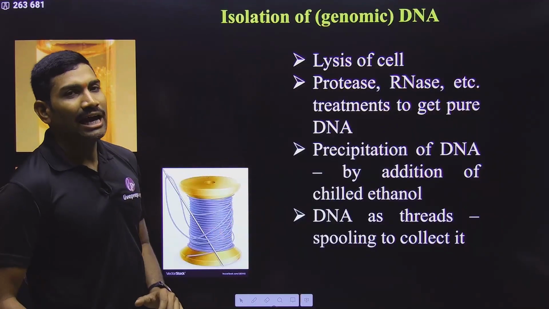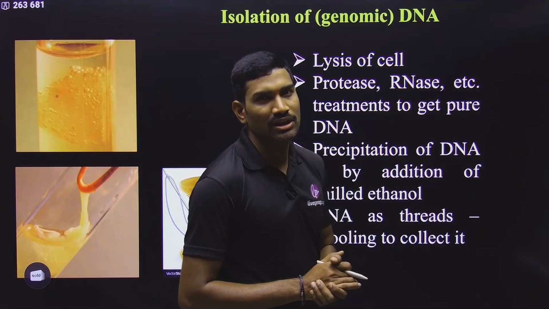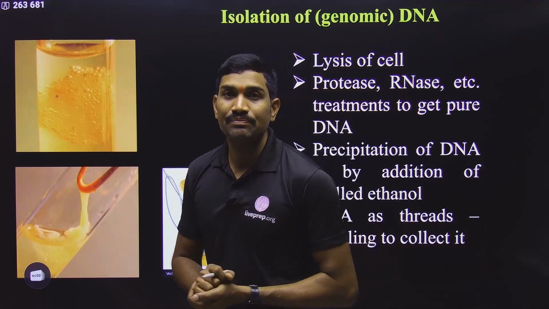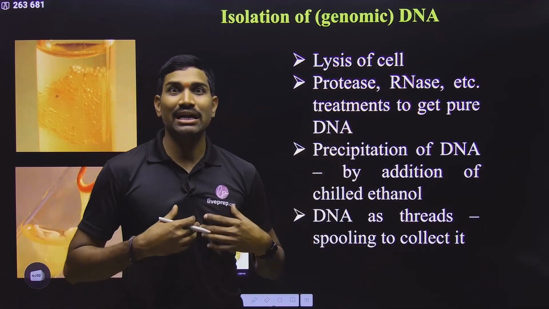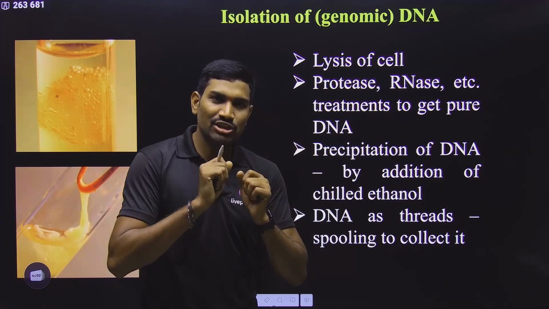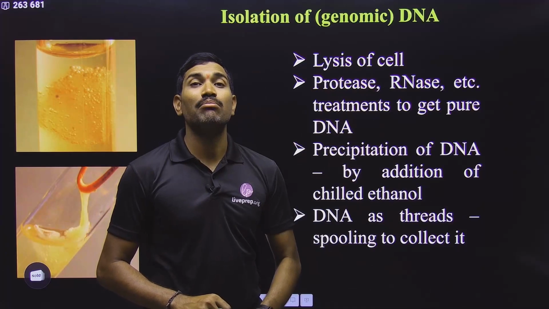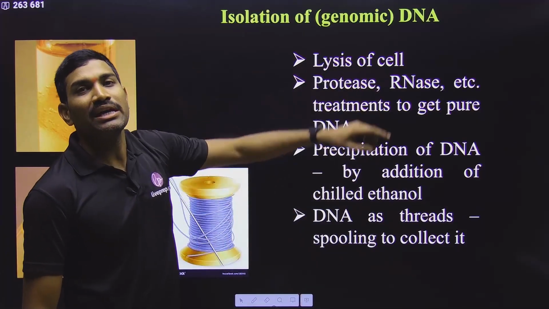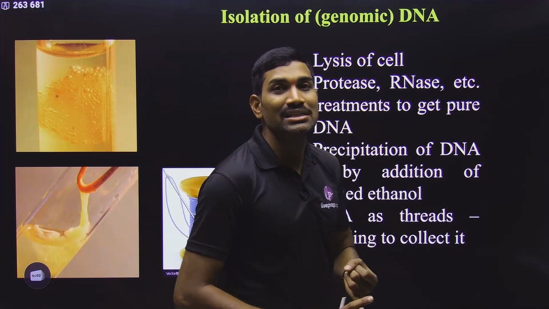Clear? Next one: isolation of DNA, genomic DNA isolation. How exactly are we isolating DNA? Why do you need to isolate DNA? In this DNA, our target DNA is present, our gene of interest is present. To get that gene of interest, first you need to isolate the complete DNA. For the isolation of complete DNA, first you need to break the cell. For breaking the cells, we already studied some lysis enzymes.